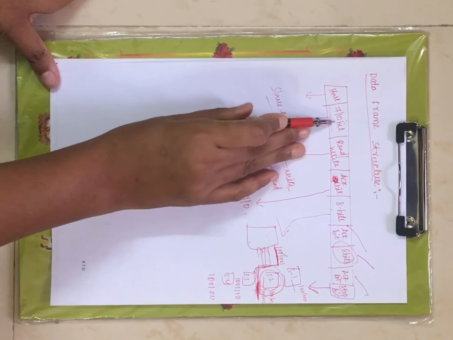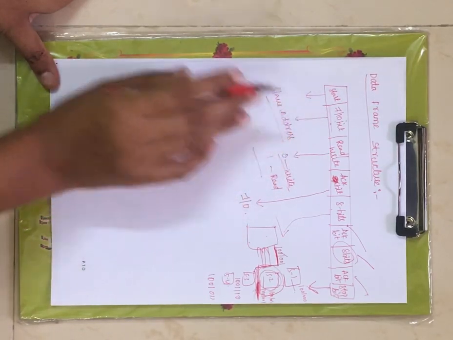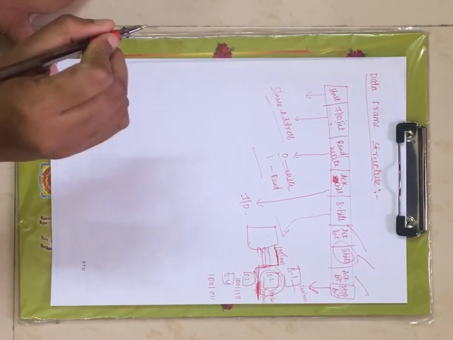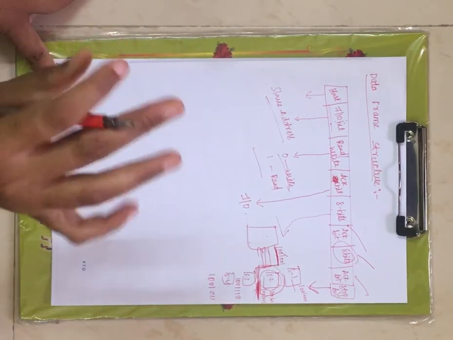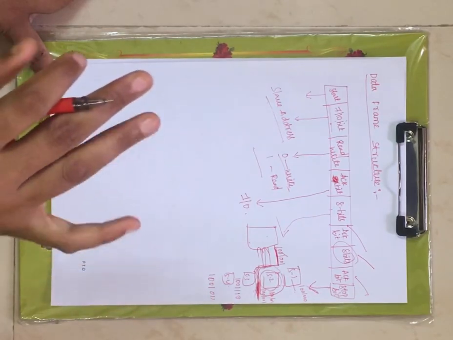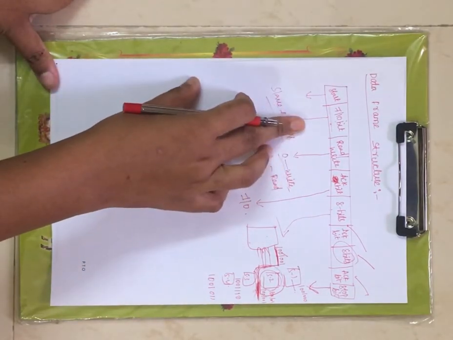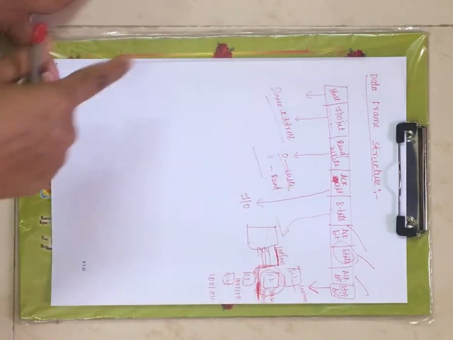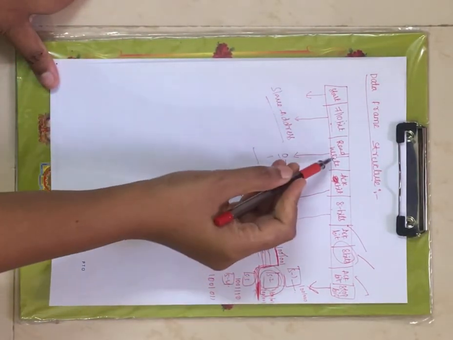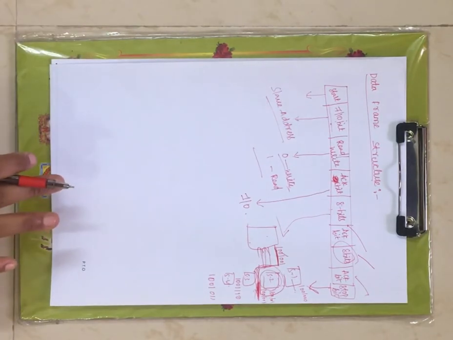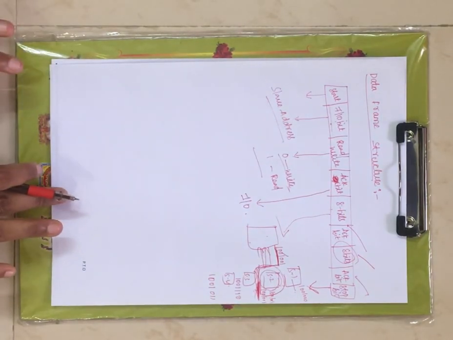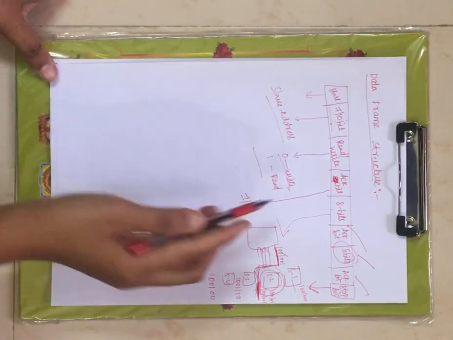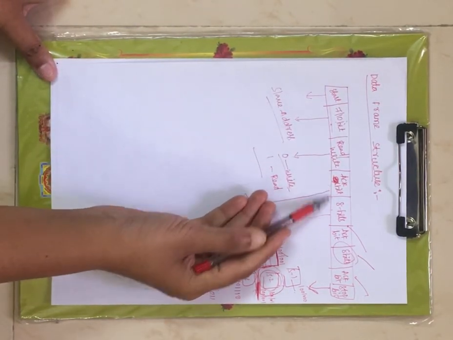And next we have 7 or 10 bit. This is the slave address, right? This is the slave address that is responsible for selecting a particular slave among n number of slaves. And next you have the read or write operation. 0 indicates write operation and 1 indicates read operation, that is, writing the data or reading the data, right? And next we have the acknowledgement bit, right?